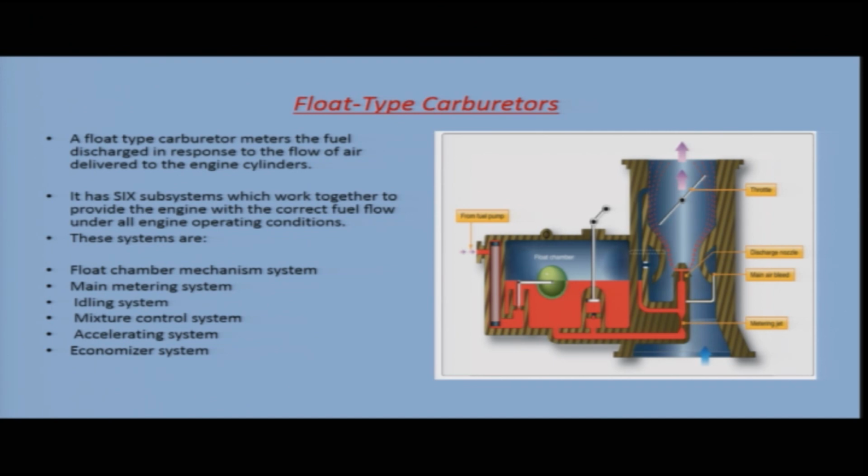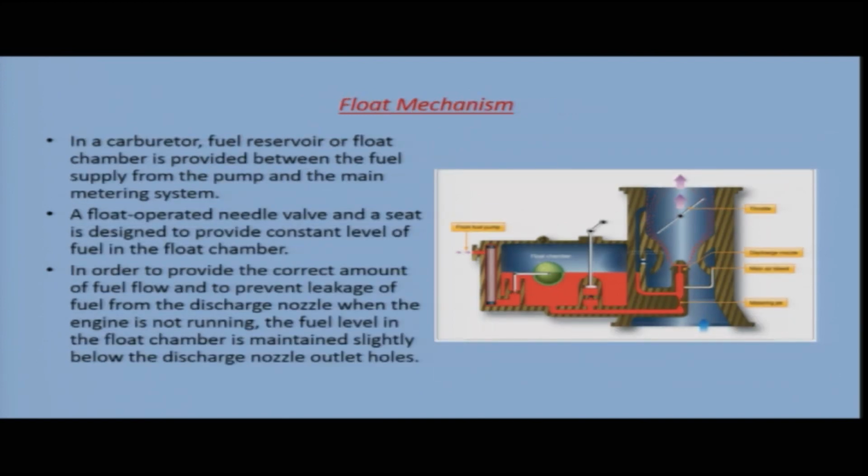The different systems in this carburetor are, this is your float chamber mechanism system. Here you can see this is your main metering system. It has a metering jet. The mixture control system, you have a mixture control here, we will see in our further slides. You have the accelerating system and economizer system. So, various systems: float chamber mechanism, main metering, idling system, mixture control system, accelerating system and economizer system. So, let us see the first system, the float mechanism.